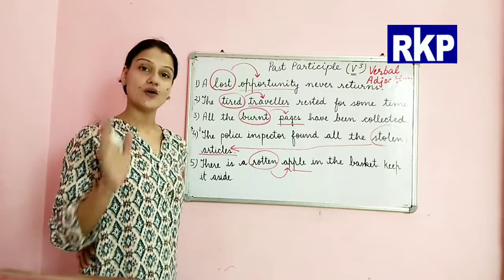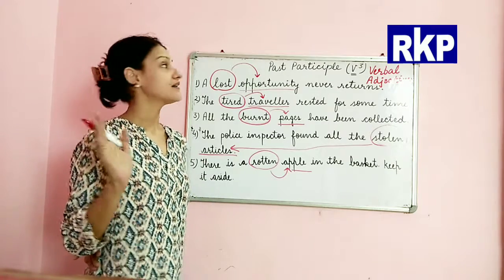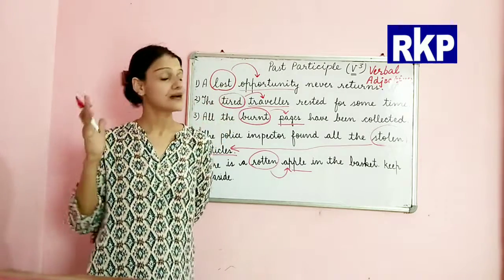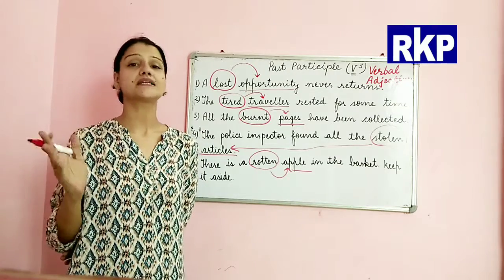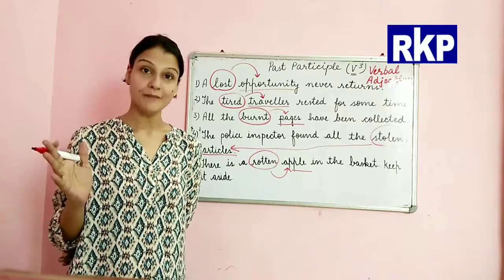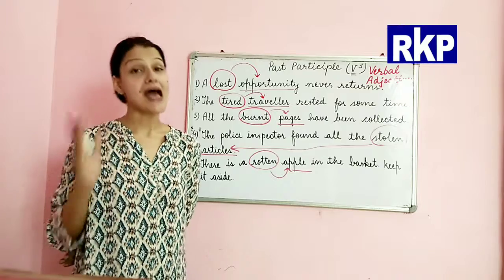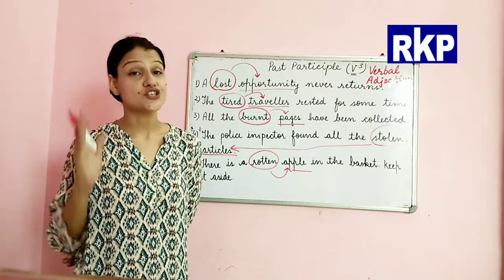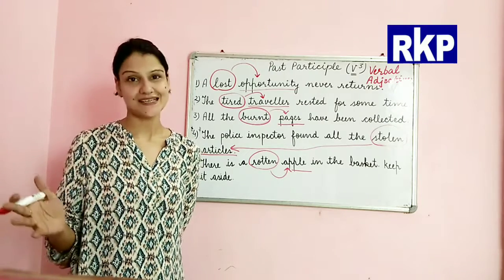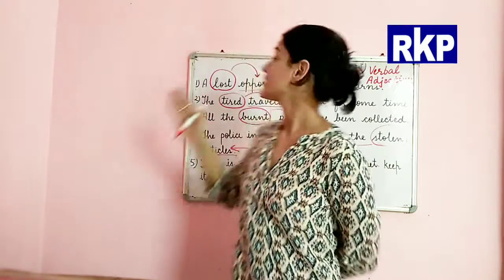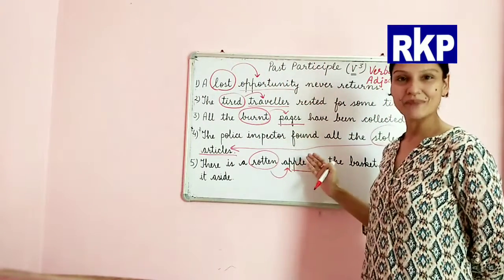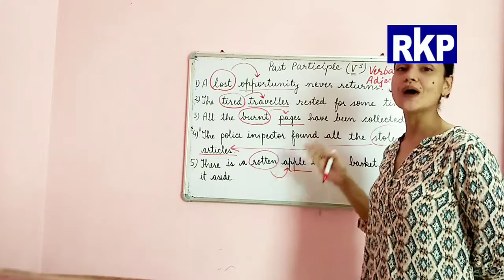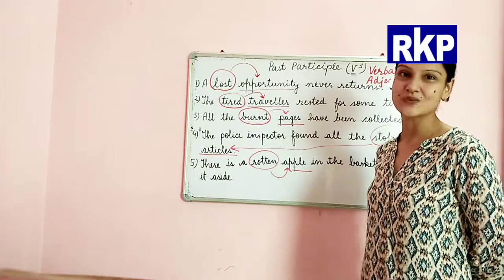So I hope you have understood that past participle is nothing but the third form of verb, which acts as an adjective in the sentence. I hope you will keep all the things in mind now, and it's very easy to identify in the sentences as well.